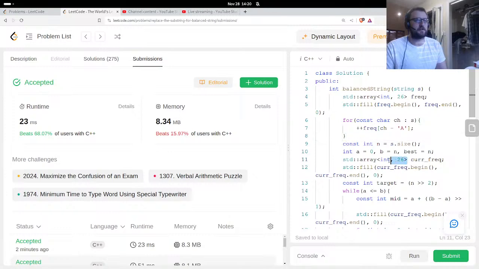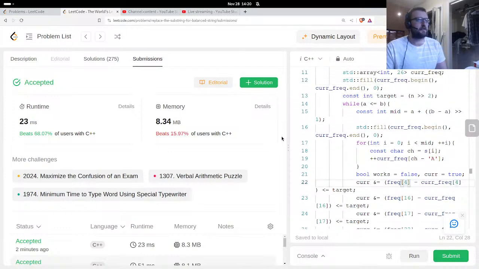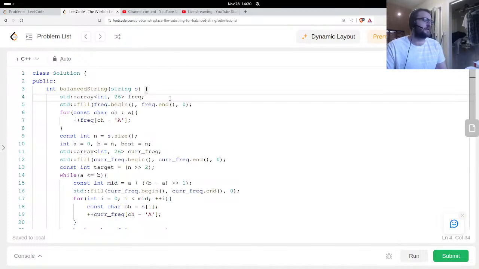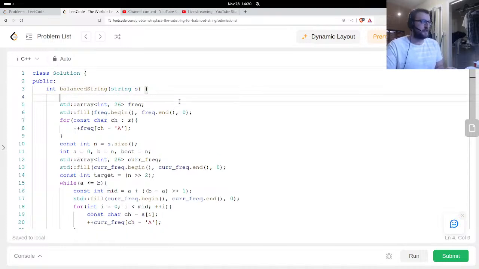It's hard coded. I realize these numbers, I could also have just made these constants and written them in, just like you could write out a string, like A, B, C, D, E, F, G, dot, dot, dot, and so on. And then you can just say const int Q index, Qi index is going to be standard find in this array, and then subtract the beginning portion of it, something like that.